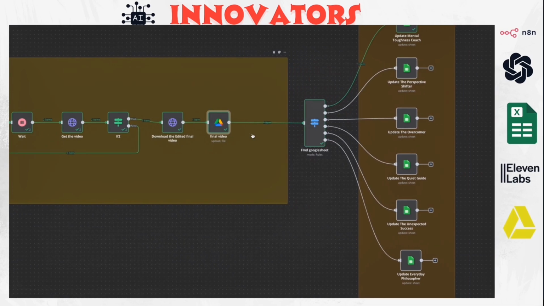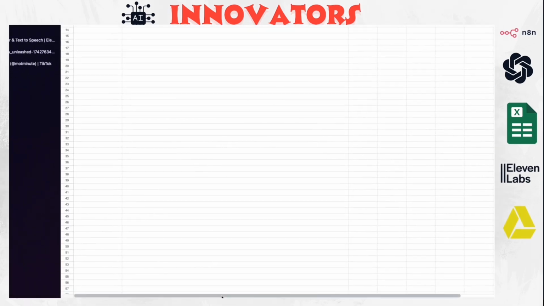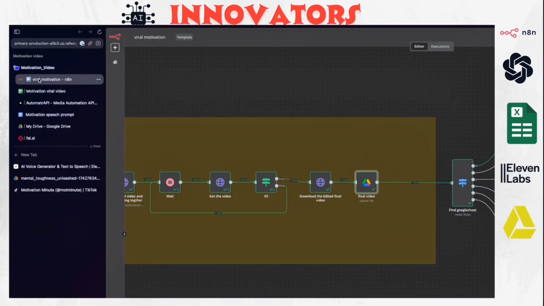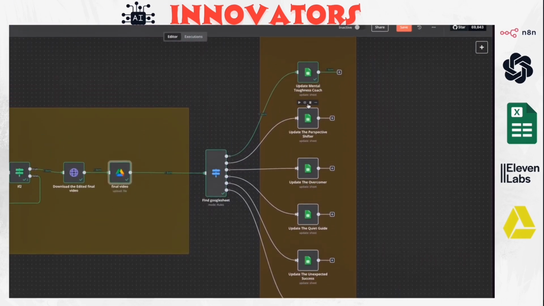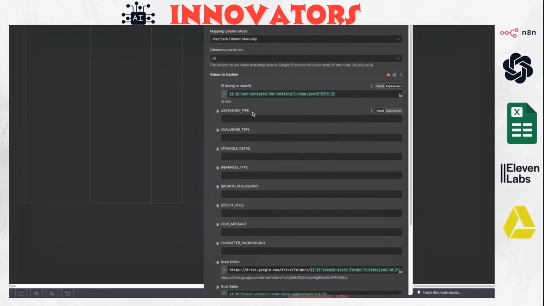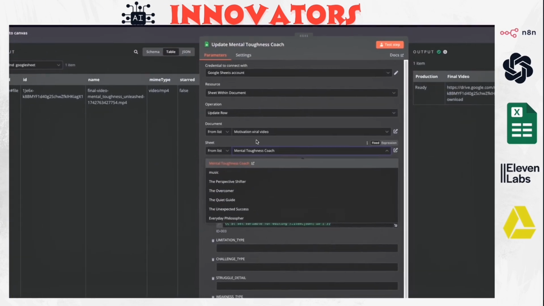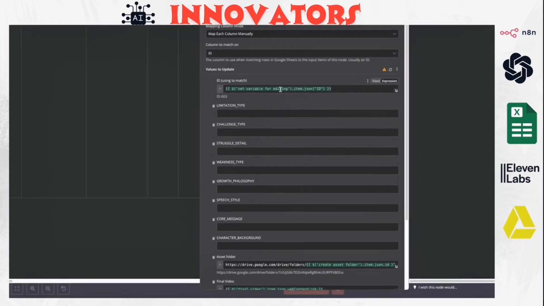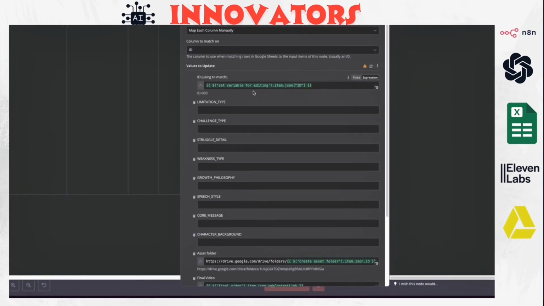Once we have all this, we can just update the stage inside the Google Sheet. We already finished that workflow, and it's basically just going to update the production stage to ready. To do that, we have added all 6 different Update Google Sheet nodes, and each one has a different sheet name. The ID will match the ID that we got from the variables for editing.